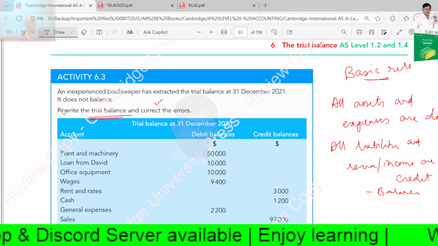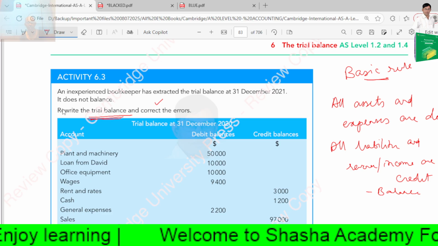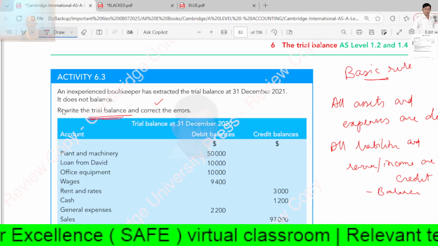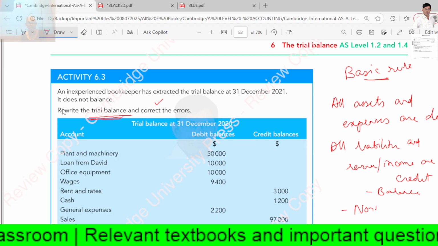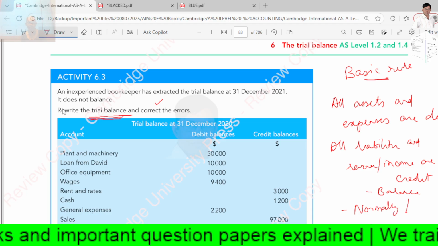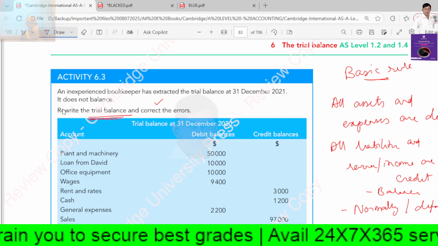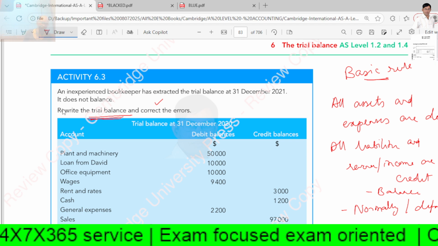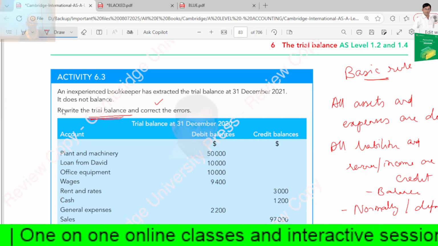All assets and expenses are debits by default. All liabilities and revenue incomes are credit by default. Okay, by default, normally. Very important rule. So learn this by heart. Before starting this question, try to answer it yourself and then you can have a look.